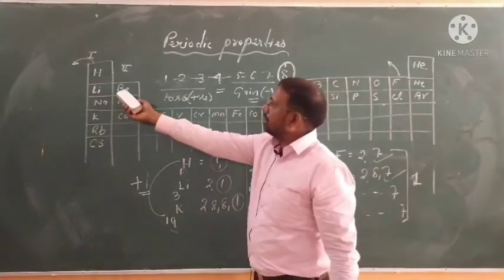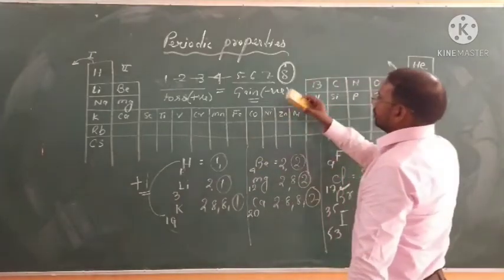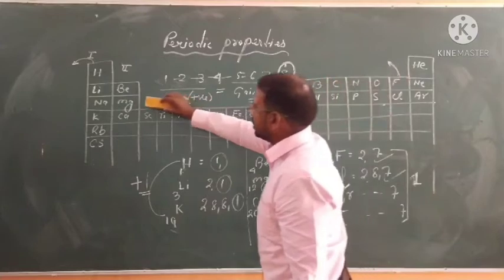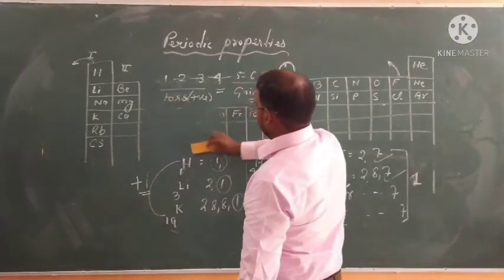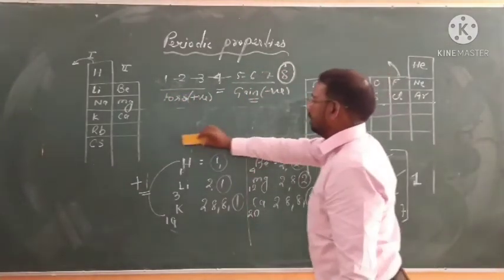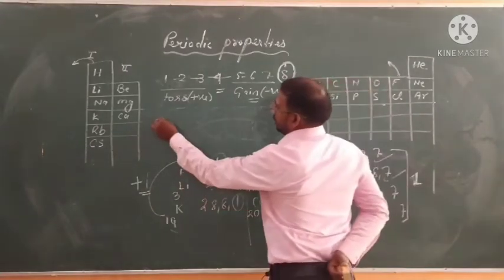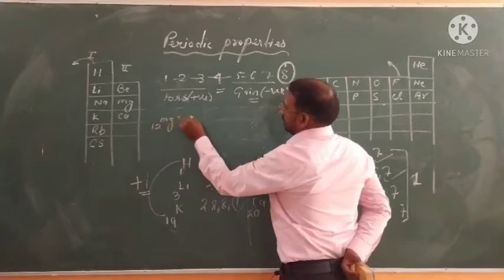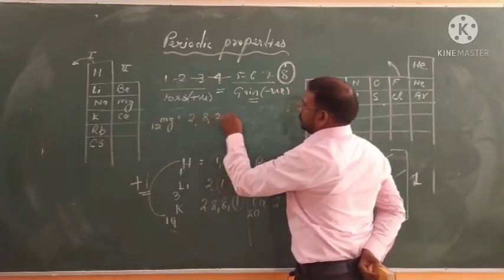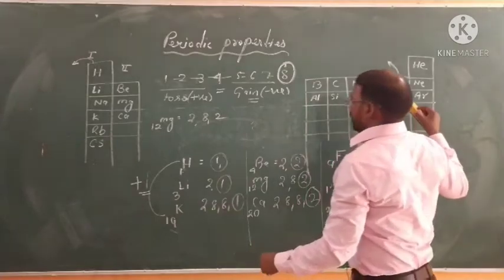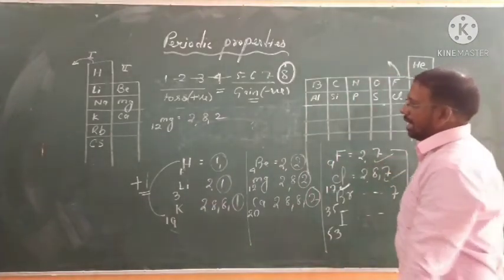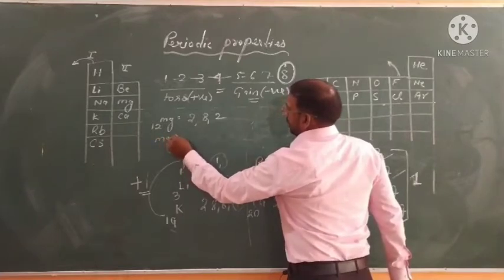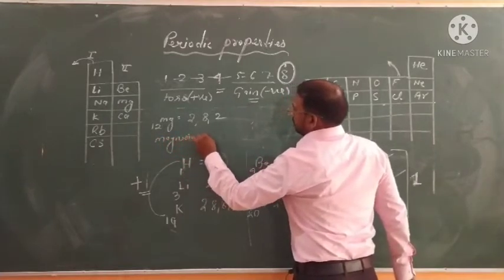Similarly, if we talk about the second group, magnesium, what is the atomic number? It is 12, with configuration 2 8 2. And what is the valency of the halogen family? You know, 1. And I will ask: what is the formula of magnesium chloride?